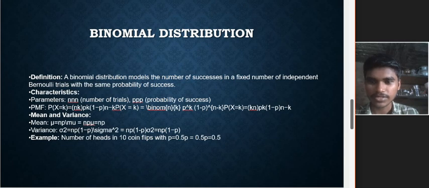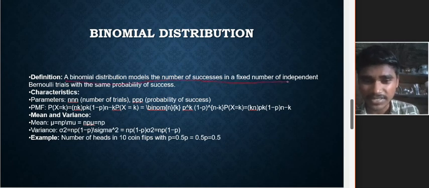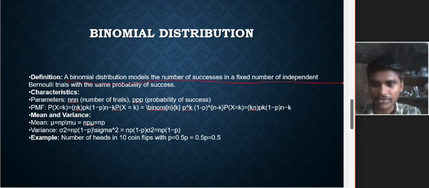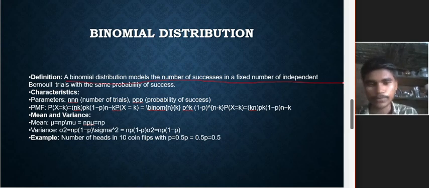Next, binomial distribution. What is a binomial distribution? A binomial distribution models the number of successes in a fixed number of independent trials with the same probability of success.